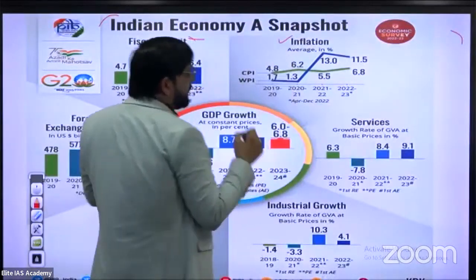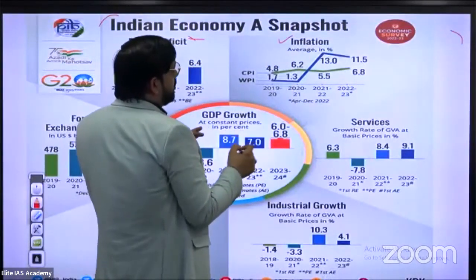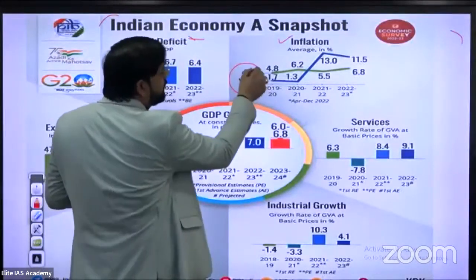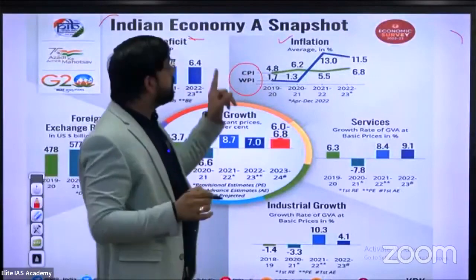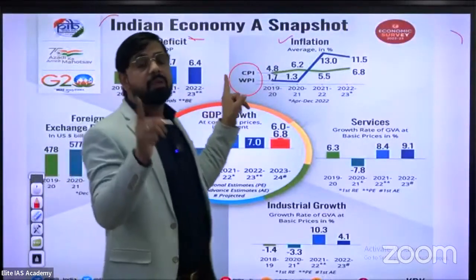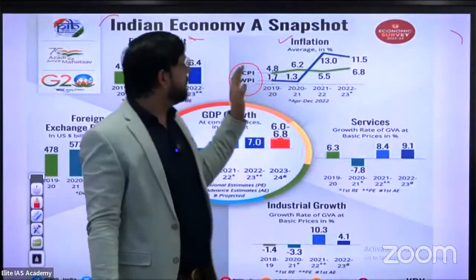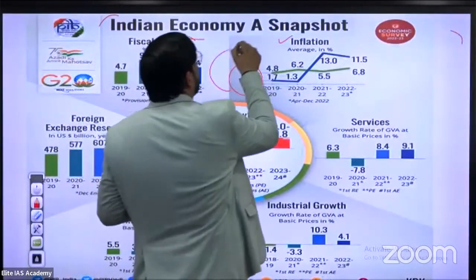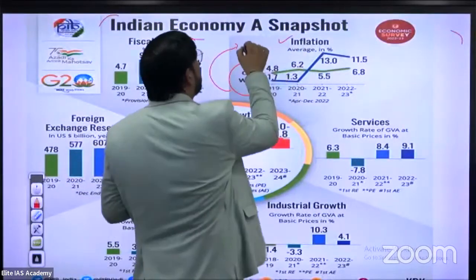In 2019-2020, the rates of CPI and WPI, which are the indexes of inflation. Write down in short: the full form of CPI is Consumer Price Index and WPI is Wholesale Price Index. Those are the indexes which help to calculate inflation.